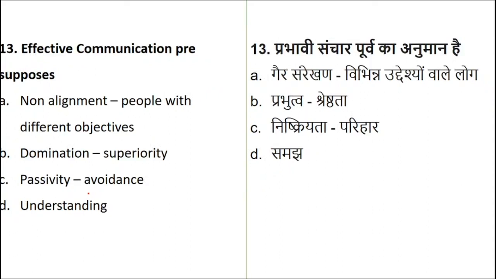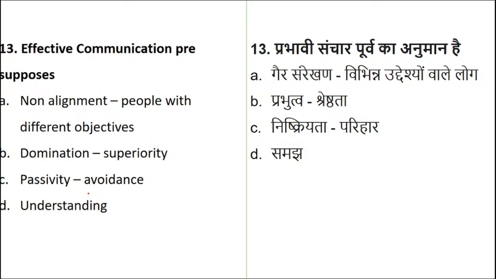Now see, please remember, read the question properly. Effective communication presupposes what? Non-alignment, that is, people with different objectives; domination, that is, superiority; passivity, that is, avoidance; and understanding. I have given the meanings just to make you sure of the answer.